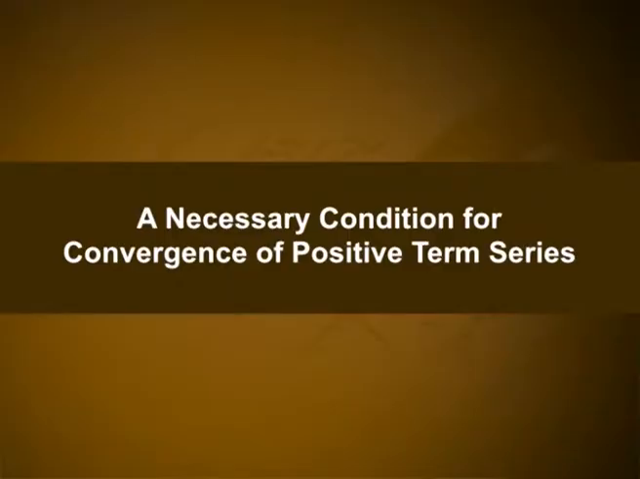But a series with arbitrary terms can have 5 possible behaviors depending upon the behavior of the sequence of its partial sums. A necessary condition for convergence of positive term series. We know that for any convergent series, the nth term un tends to 0 as n tends to infinity. We now give another necessary condition which holds for positive term series only.